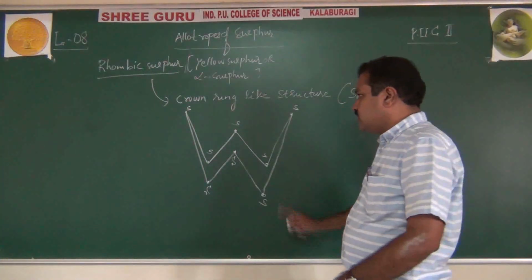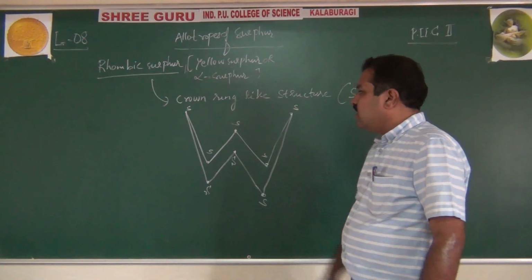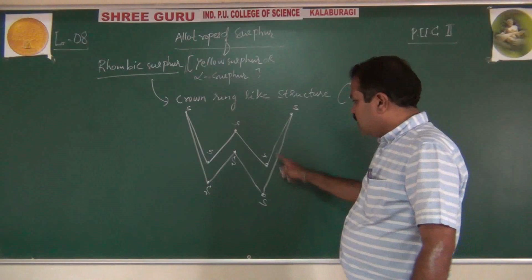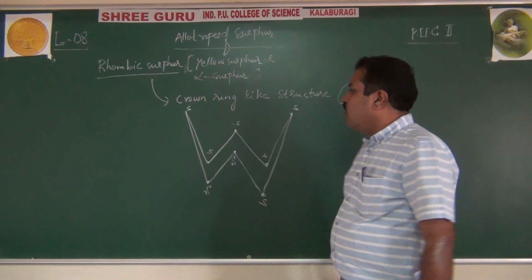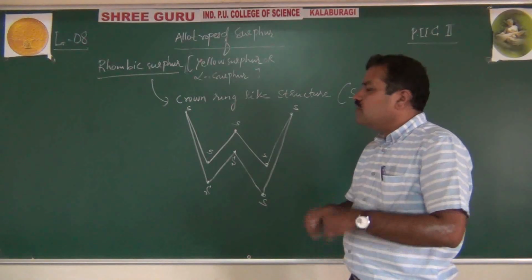This is called the crown ring structure for the sulfur. Sulfur only exists in a crown ring structure like this. That means it has 8 covalent bonds. To break this, we need more energy. That's why the melting point of this rhombic sulfur will be very high.